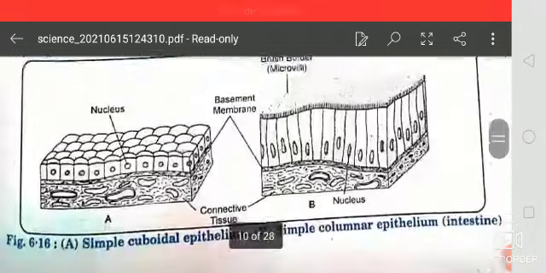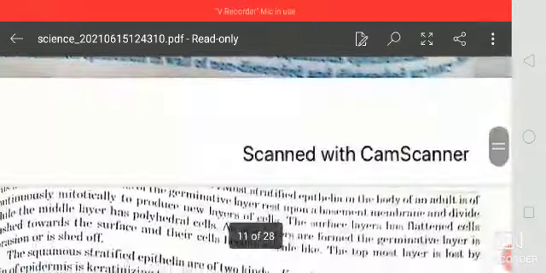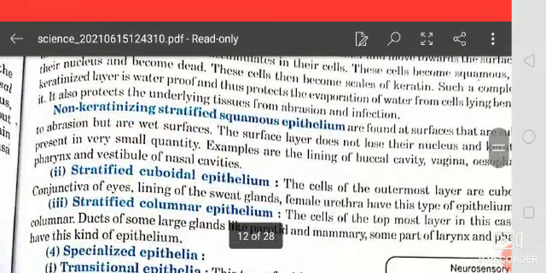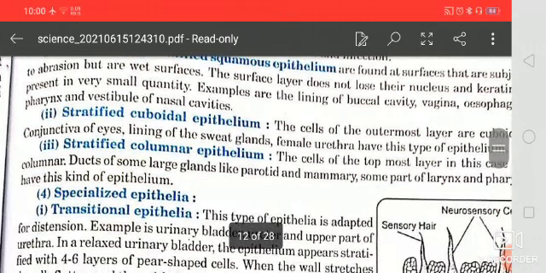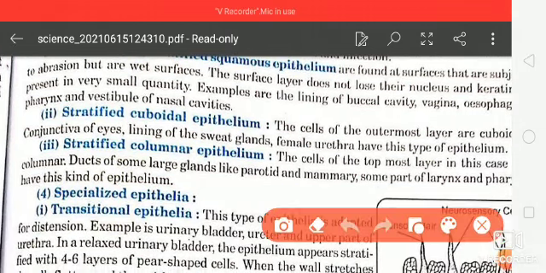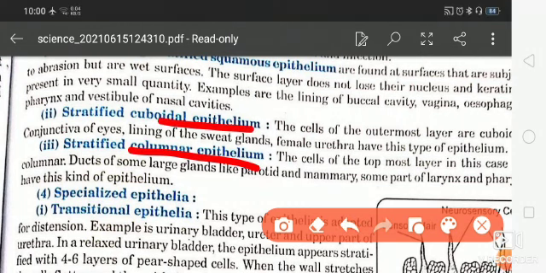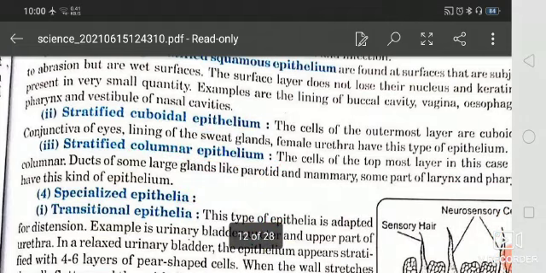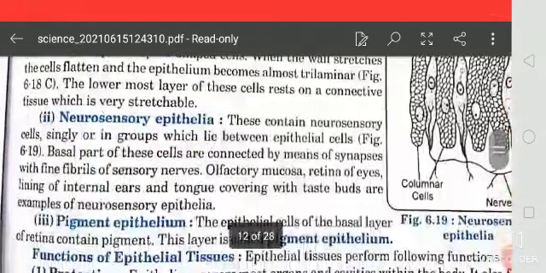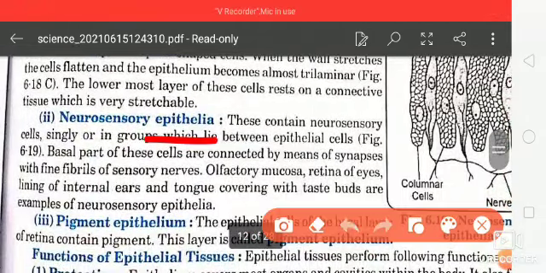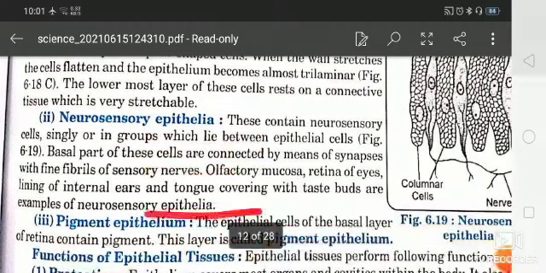So here, students, after that you will come to the next topic: non-keratinizing stratified squamous epithelium, stratified cuboidal epithelium and stratified columnar epithelium. Specialized epithelia include transitional epithelia, neurosensory epithelia and pigment epithelium.